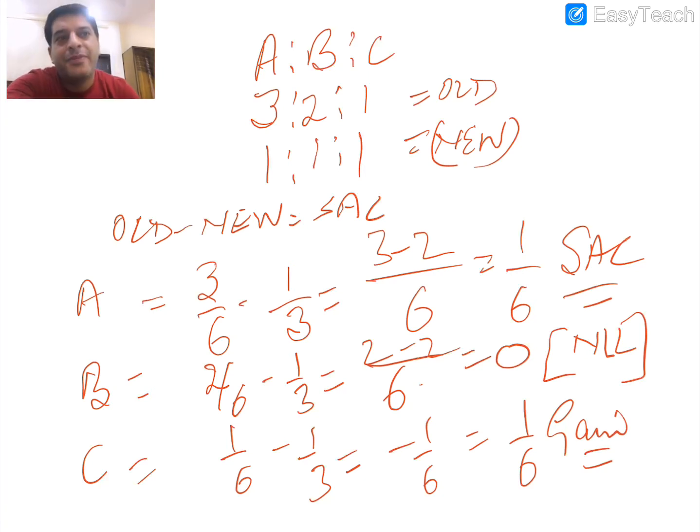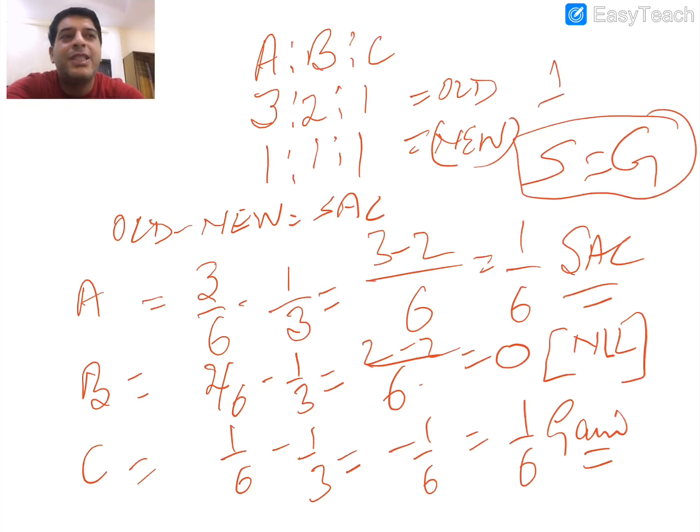Now we know that one is sacrificing, other is gaining, but you see that sacrifice is equal to gain. 1/6 is equal to 1/6, right? B's sacrifice did not come out at all. So always, children, this situation will remain: whenever there is a change in the ratio among the partners, one of the partners gains and another sacrifices. This will definitely happen. So children, in this class we learned how to calculate how sacrifice happens and how gain happens. In the next class, hopefully we are going to learn the further topics regarding the reconstitution of partnership.